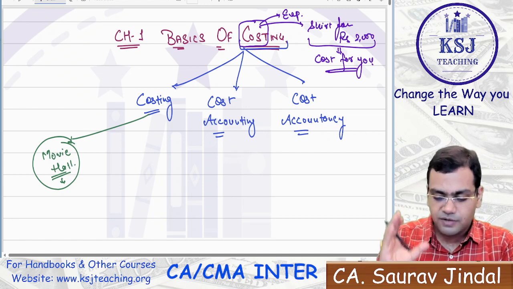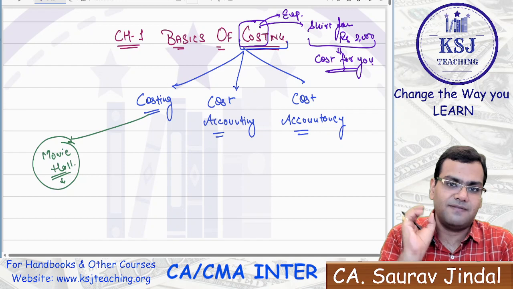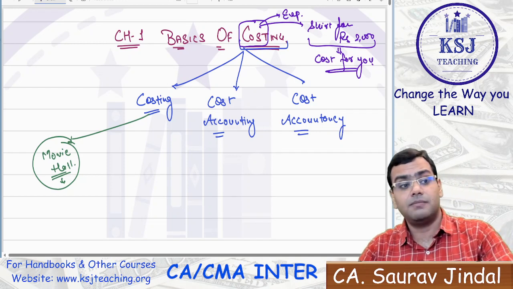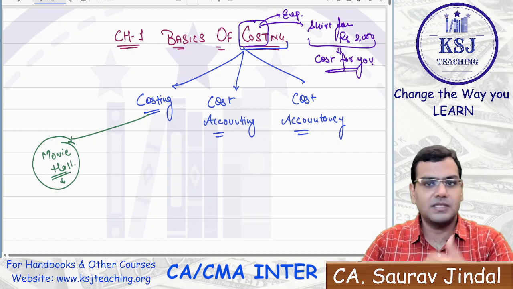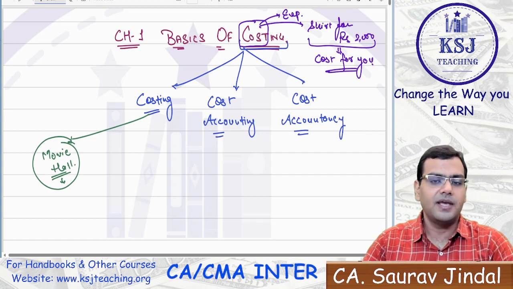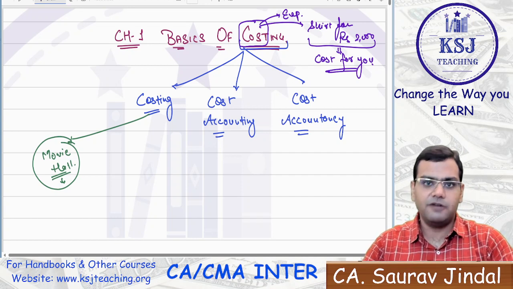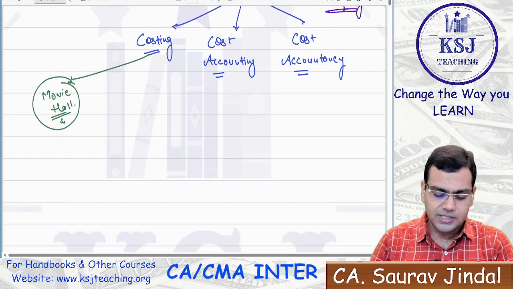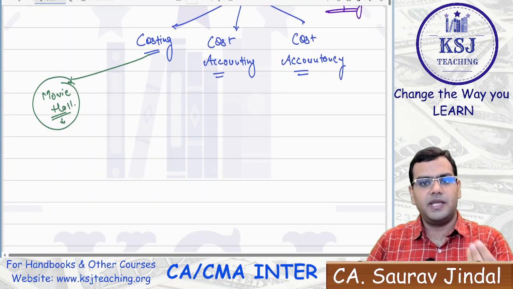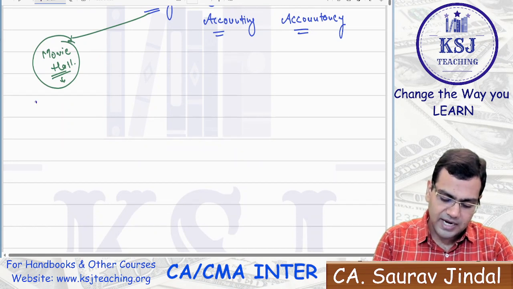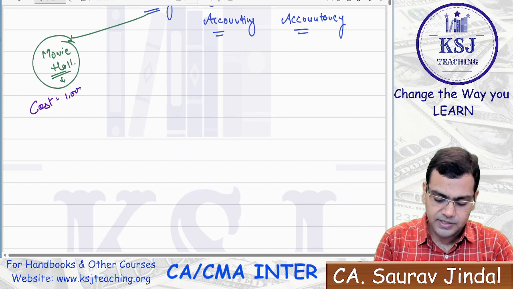So this is the simple meaning of cost: whenever the money is flowing out of your pocket, whenever you are doing some expenditure, the expense, the expenditure, everything is cost from your angle. Whatever money you have spent from your pocket is a cost. Now coming back to costing, sir, you go to a movie hall, the first thing the parents will ask you is what is the price you have paid. You will say the total cost that we have incurred is, let's say, 1000 rupees.